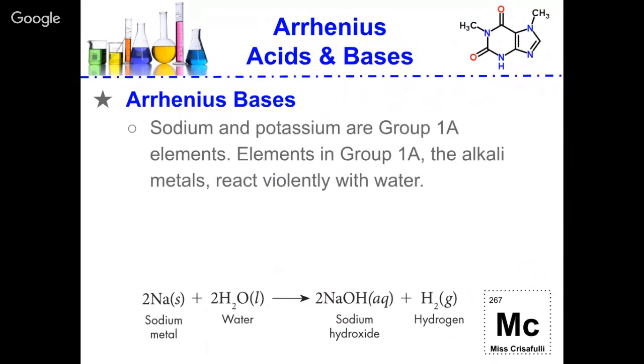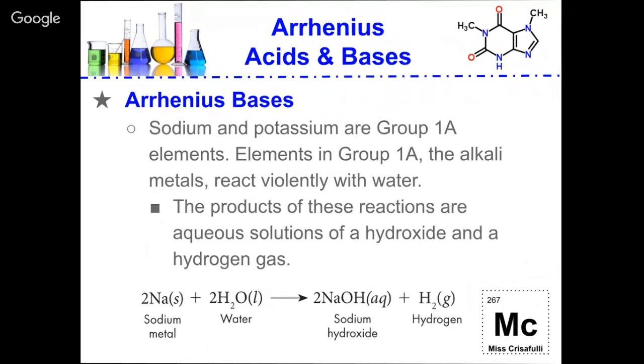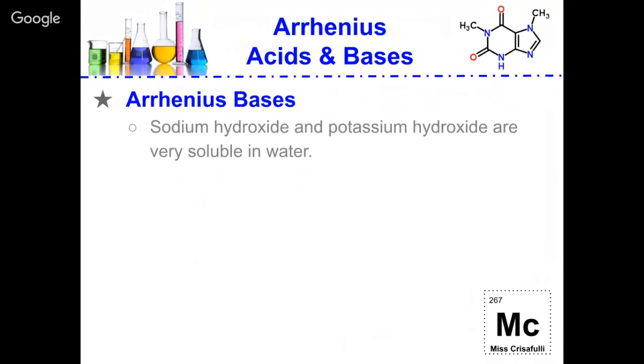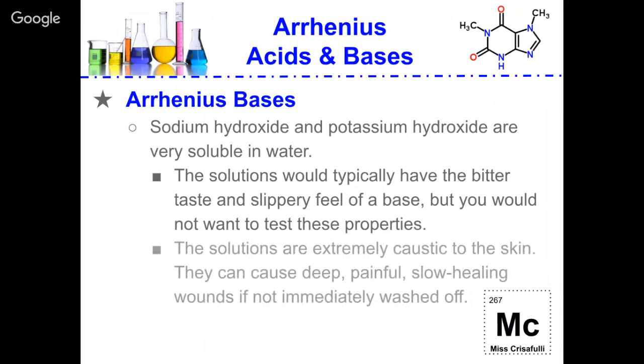Sodium and potassium are group 1 elements. Elements in group 1 are very reactive with water. The products of these reactions are aqueous solutions of a hydroxide and hydrogen gas. Sodium hydroxide and potassium hydroxide are very soluble in water. The solutions would typically have a bitter taste and feel slippery, but we don't do that. Solutions are caustic, meaning that they are very harsh on your skin. They will cause deep, painful, slow-healing wounds if not immediately washed off.